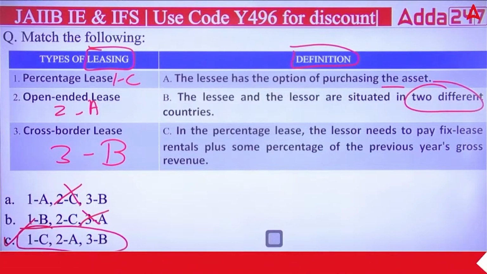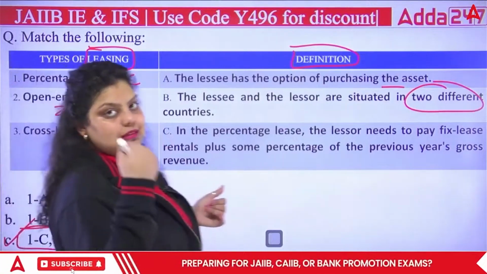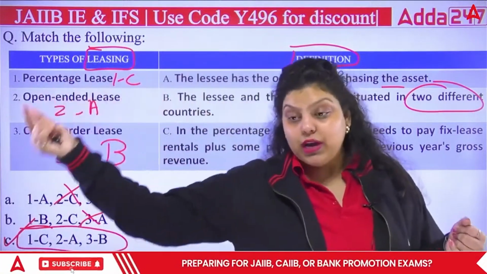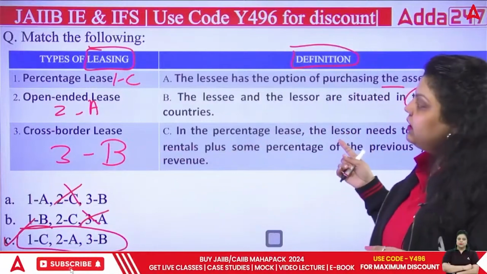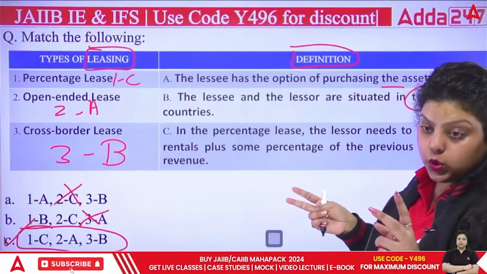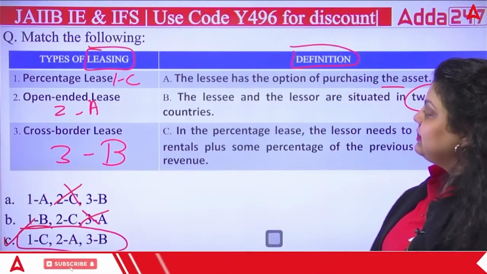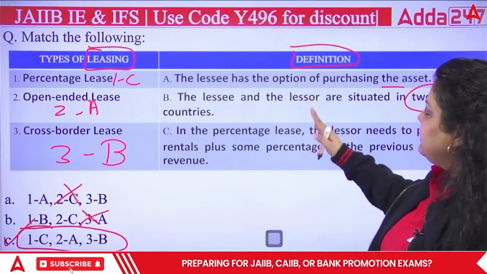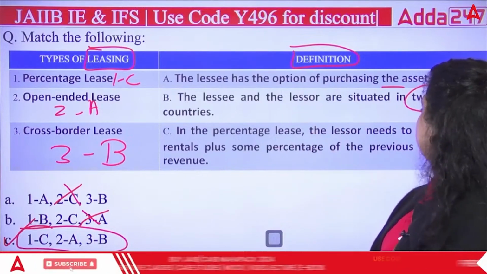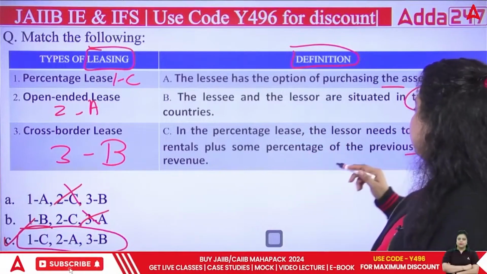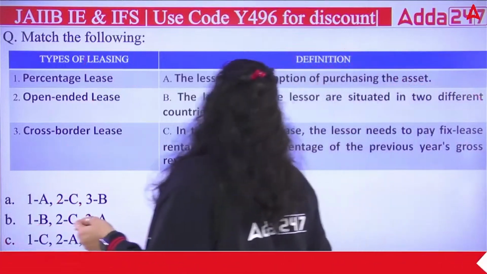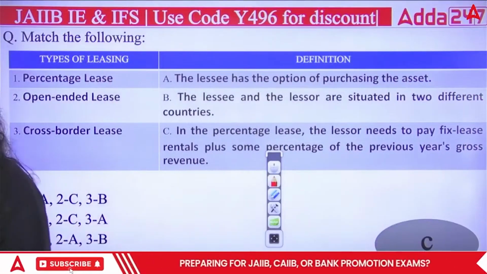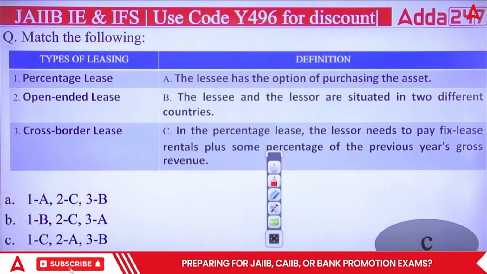Okay, so in open-ended, you have an option that you can purchase the asset at the end of your lease contract. Second, your cross-border parties are living in two different countries. In case of percentage lease, the lessee needs to pay a fixed lease rental plus some percentage of the previous year's gross revenue. It means the right answer will be your C. That's the right combination between the two.